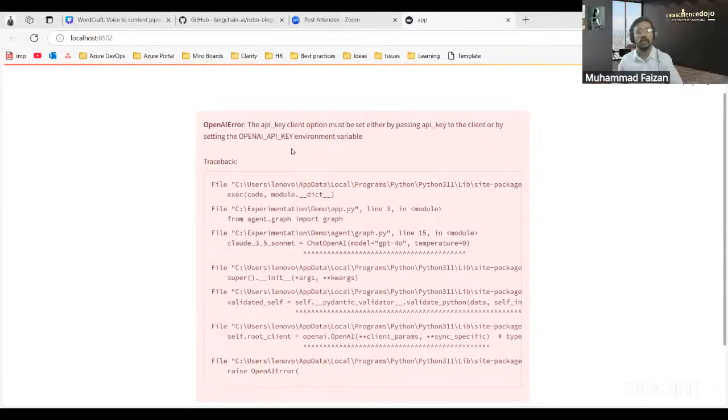Okay. So I have not set the OpenAI key yet. So I will be setting an OpenAI key.